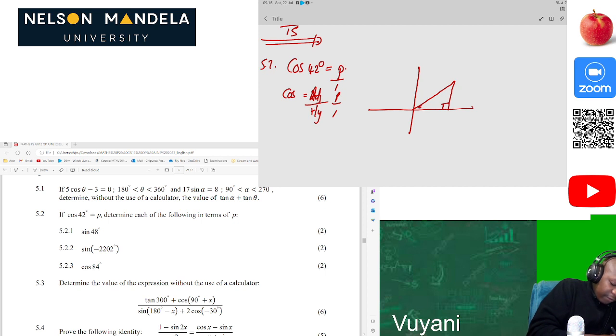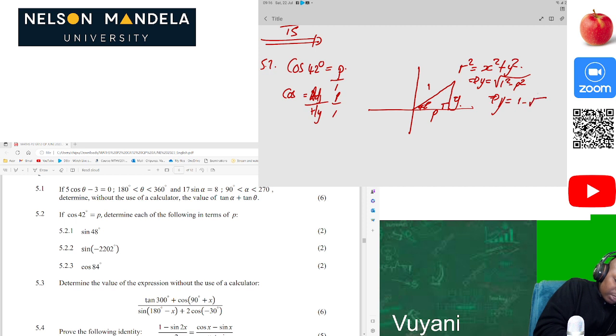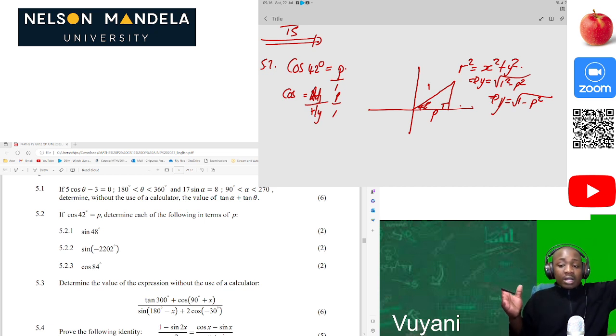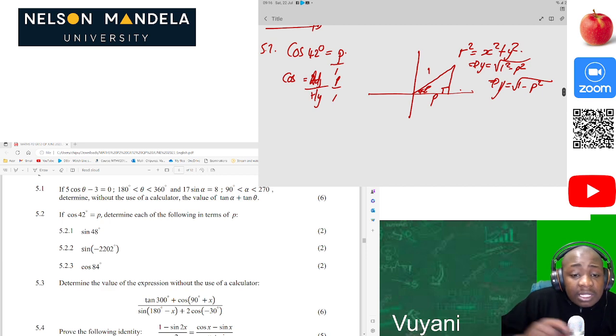So if this is our 42 degrees here, then here is going to be P over 1. So you should calculate the value of y. Again, we use our Pythagoras theorem to get the value of y. Then our y will be equal to the square root of 1 squared minus P squared. That's that. So this is the value of y, and it's supposed to be positive because we drew our triangle in the first quadrant, and in the first quadrant the y is positive and the x as well is positive. Then we are done.